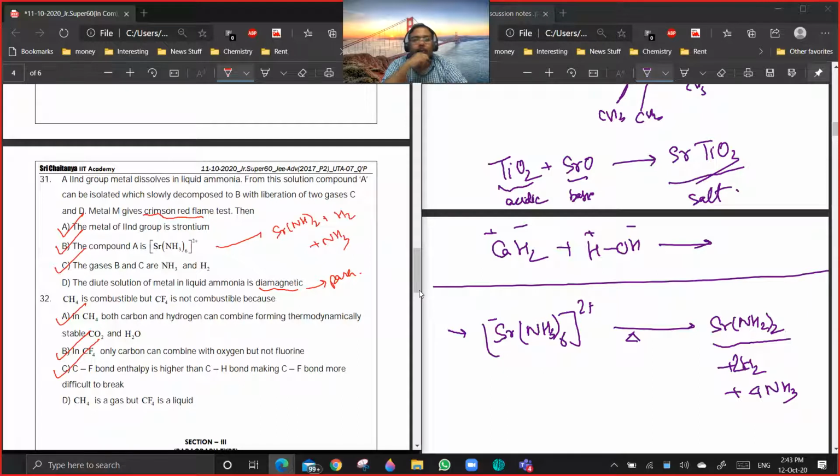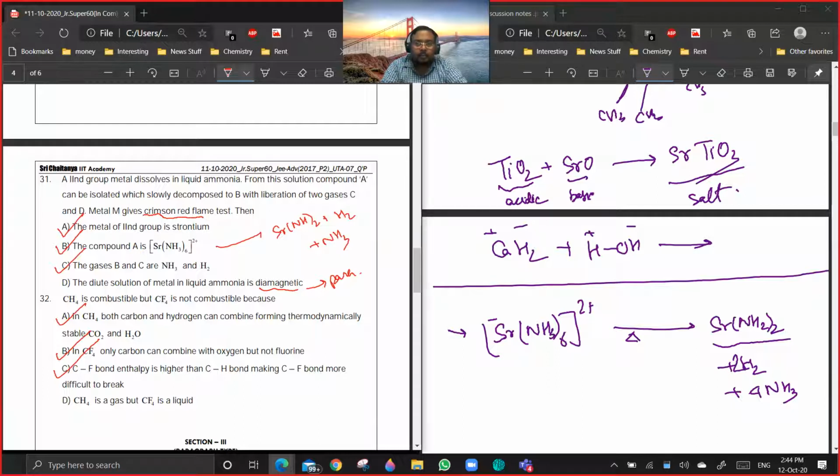Okay. A dilute solution of metal in liquid ammonia is paramagnetic in nature. I think we have discussed this. I didn't teach you alkali metals, but I think you must be knowing that a dilute solution is paramagnetic because of the ammoniated electron. If it is concentrated, those electrons will be paired and it will become diamagnetic. I think you must be knowing this.